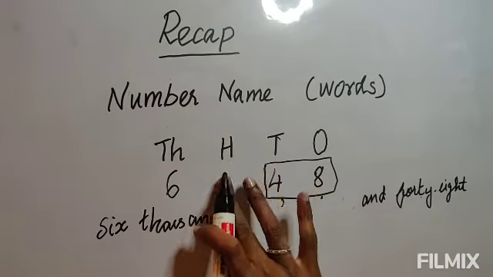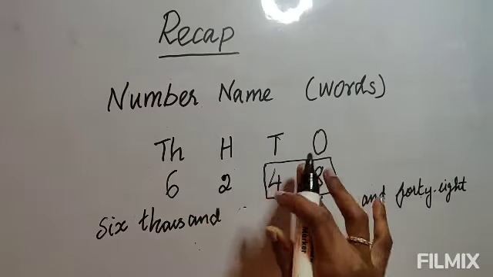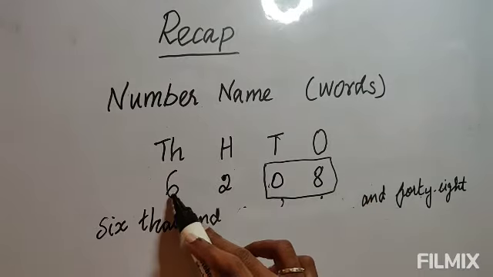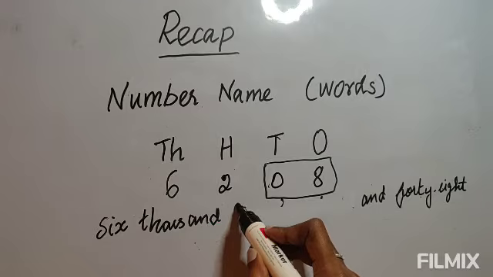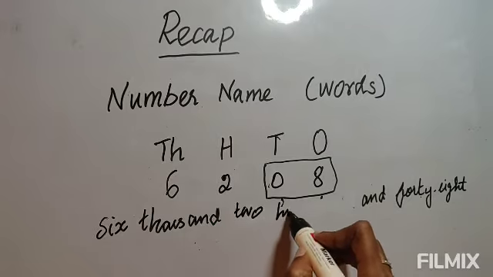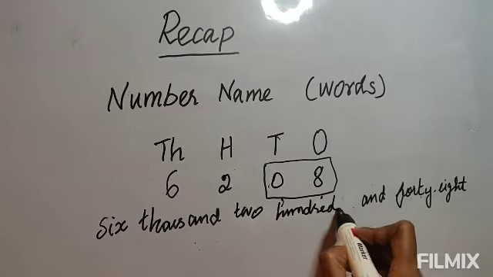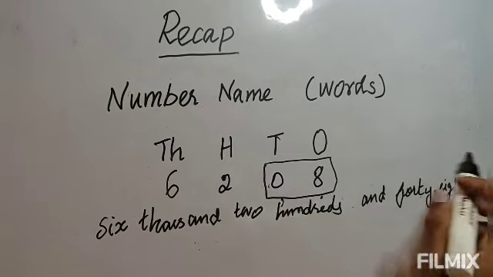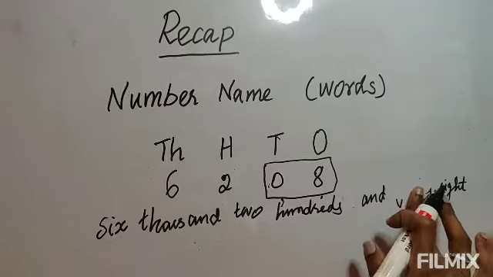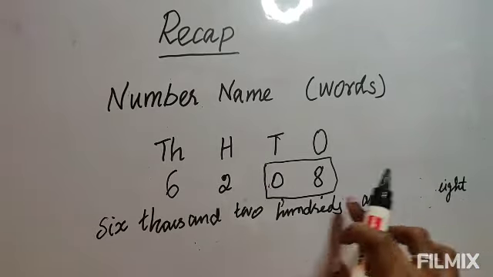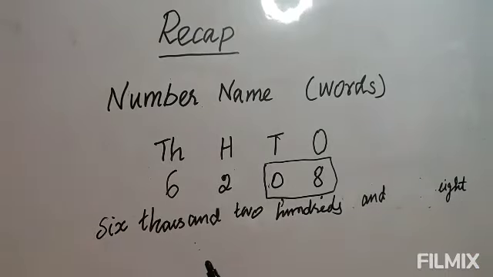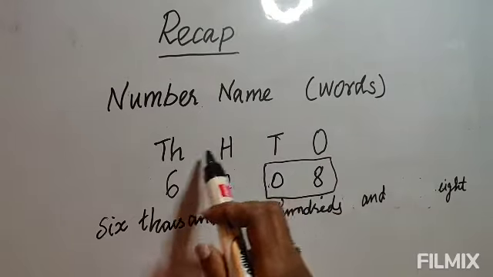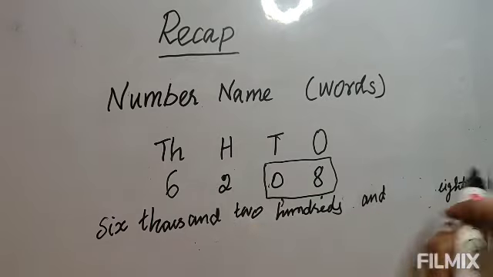Suppose here 2 is here, and here 0 is here. So you have to write 6000, 6200. And here these 2 together you have to read, 0 and 8. How will you read? This is 8. You will read it as 8. So you will write only 8 here. Okay, this is the way. If you remember the places, then it will be easy. If you find it difficult, first write the number, and on the top write the places. Then according to that, you can write.